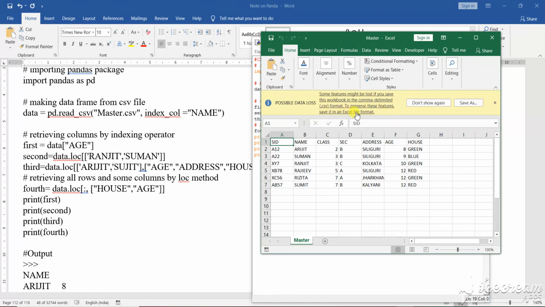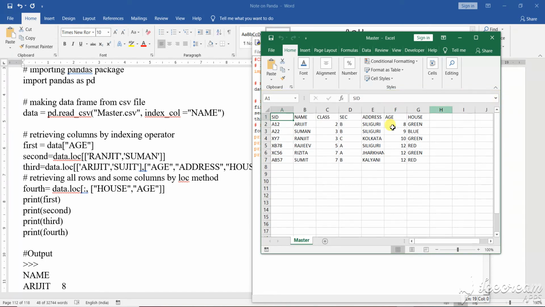I have already saved it. You can see it in your machine, but I am just ignoring this particular message.